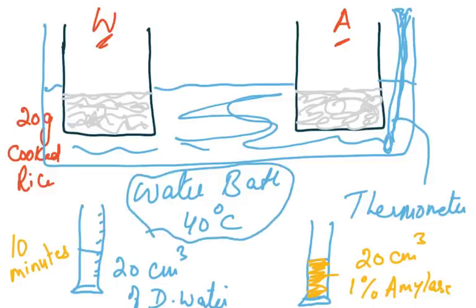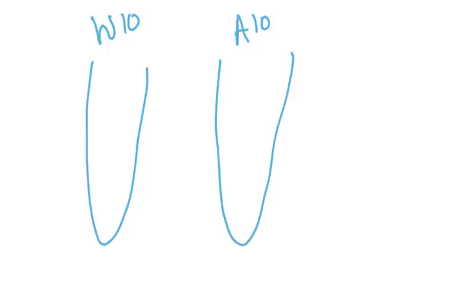A measuring cylinder was used to add 20 centimeter of distilled water. So we added this to this. The same measuring cylinder was then used to add 20 centimeter of 1% amylase to this. The beaker was left in the water bath for 10 minutes. We left it for 10 minutes. One test tube was labeled, then we have another one. Then we say after 10 minutes, one test tube was labeled W10 and second test tube was labeled A10.